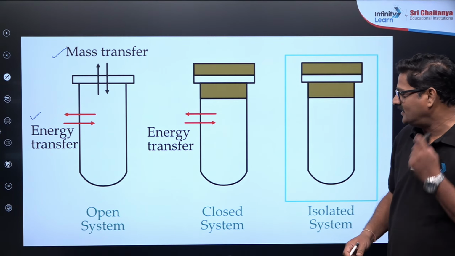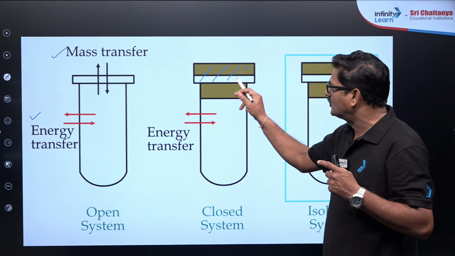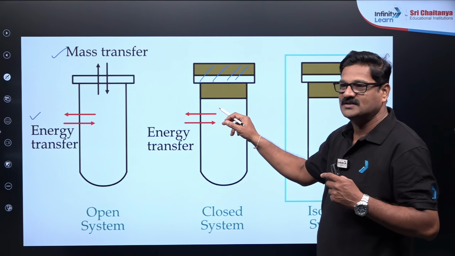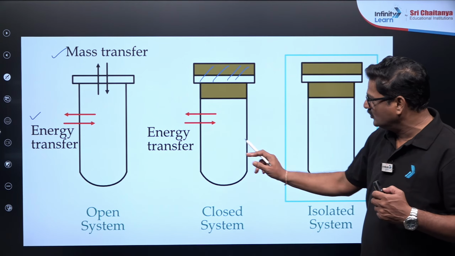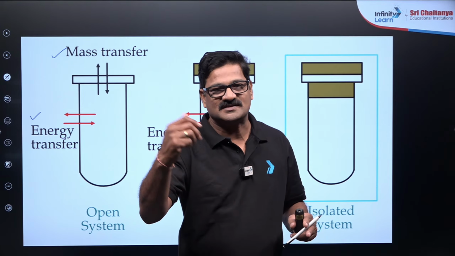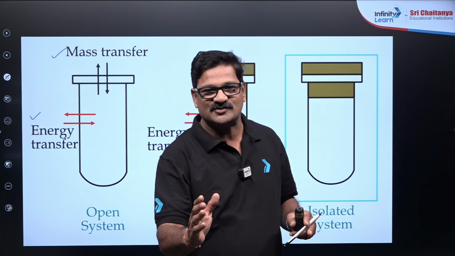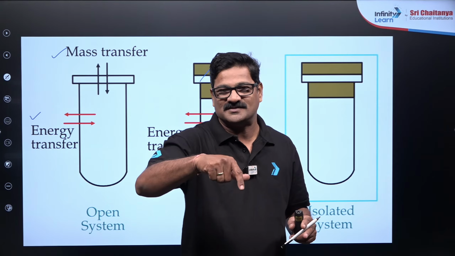And a closed system is one where you close it so that you can't enter any mass in it, but you can exchange the heat. Let us say a water bottle kept in the refrigerator is a closed system, once it is closed, right?